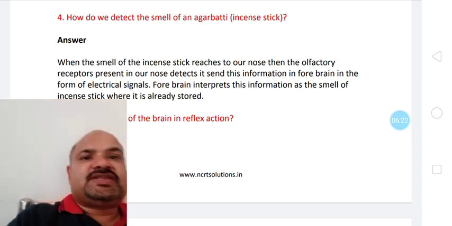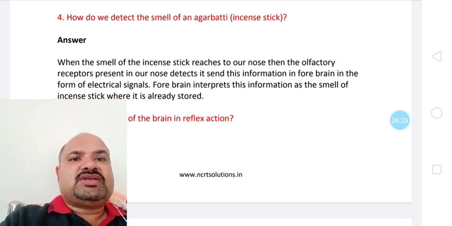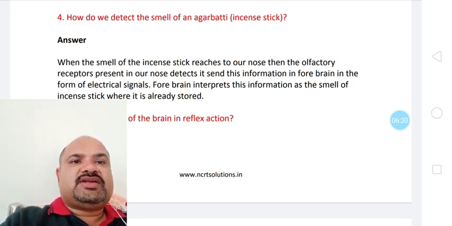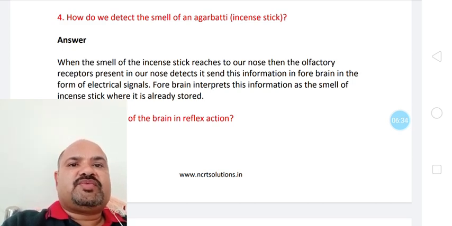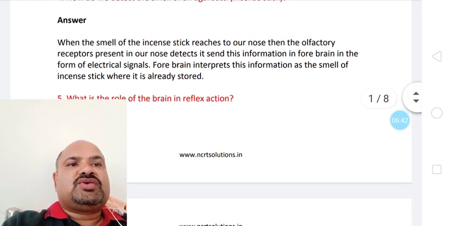When the smell of the incense stick reaches our nose, then the olfactory receptors present in our nose detect it and send this information to the forebrain in the form of electrical signals. Forebrain interprets this information as the smell of incense stick, where it is already stored.